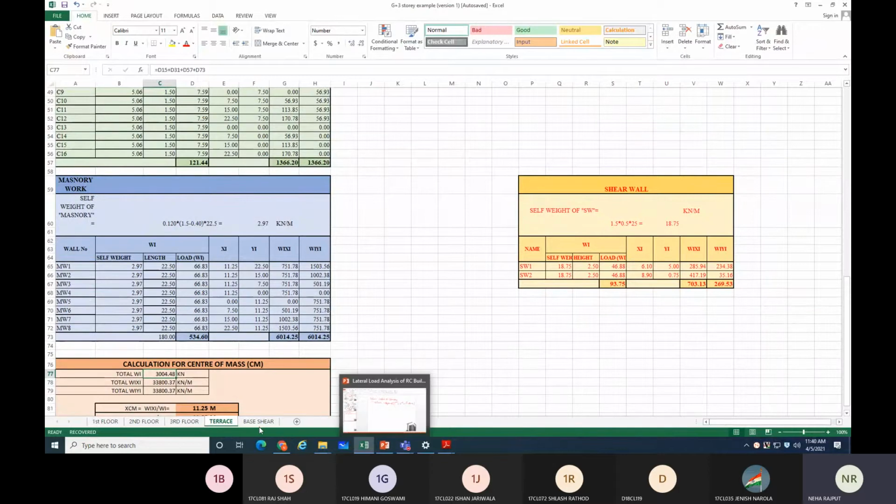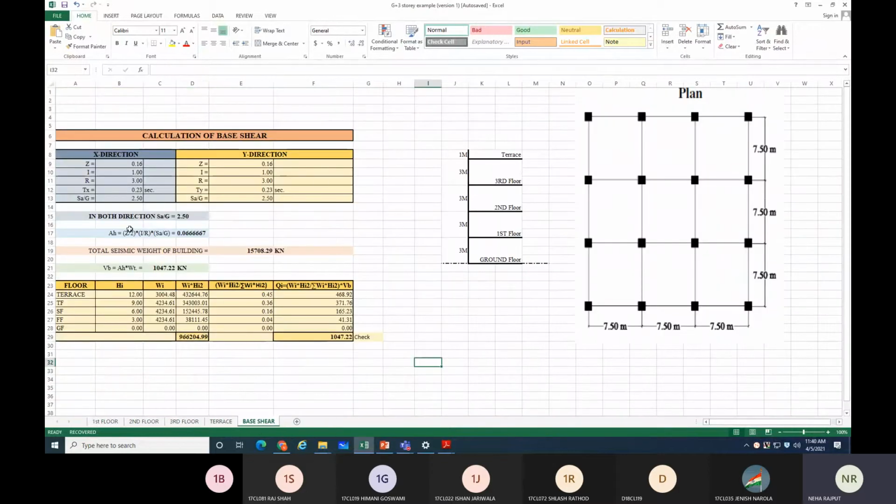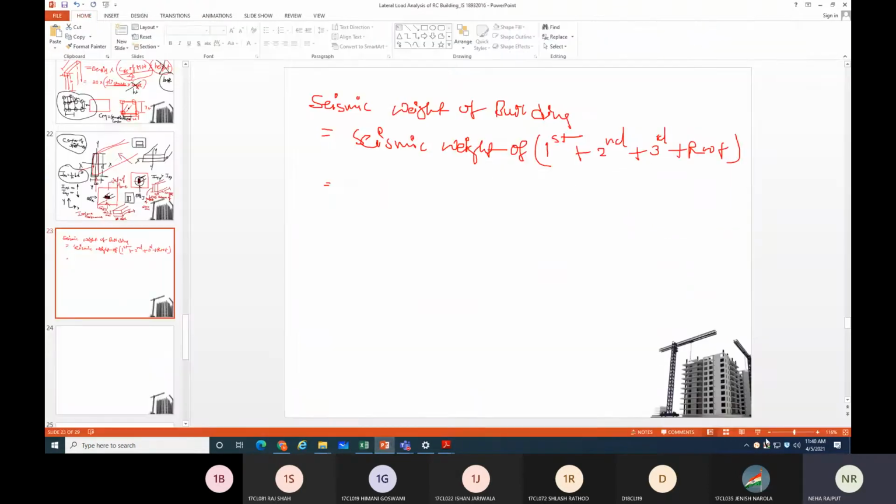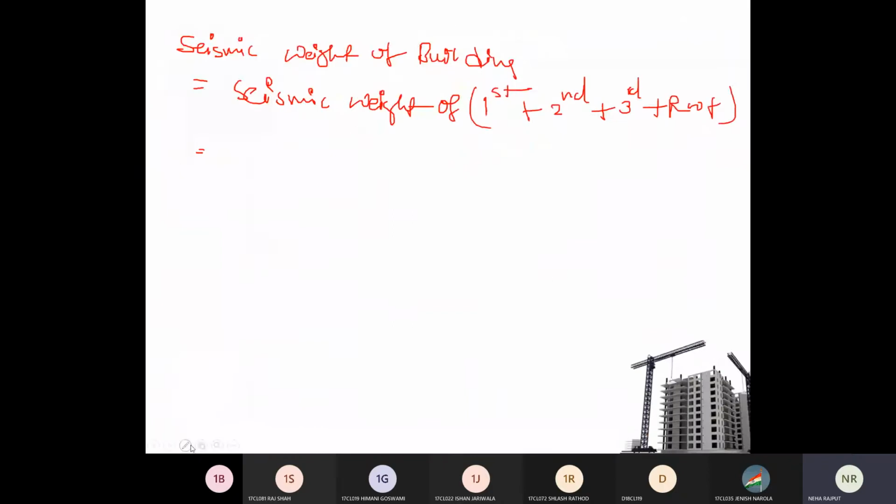If you add all this, the total seismic weight of your building is 15,708.29 kilonewton, and this is how you can find your capital W.